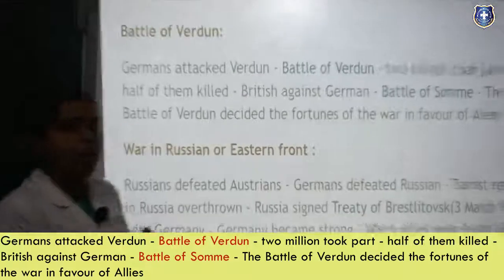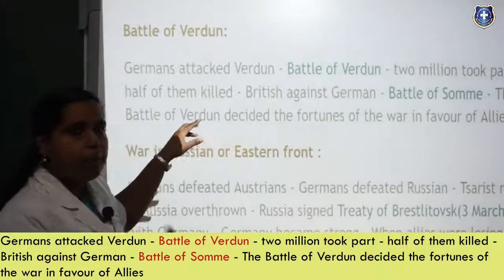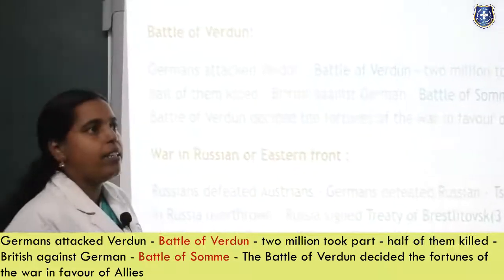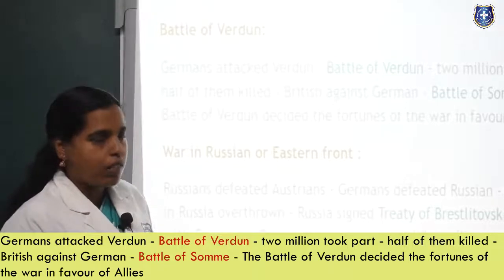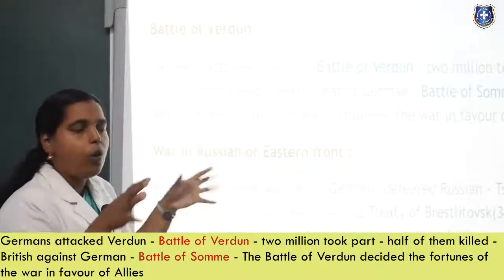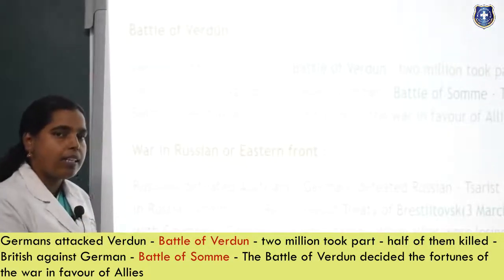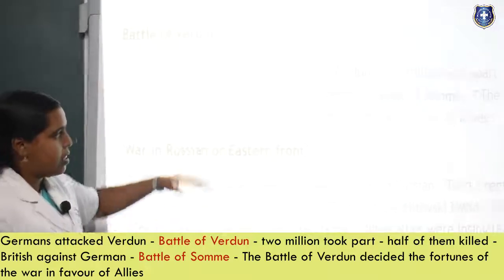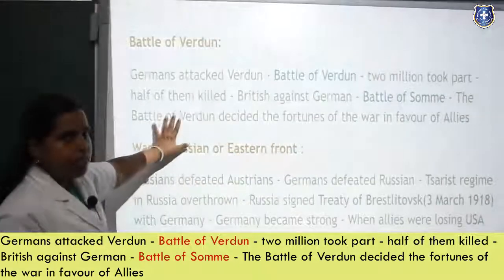Again, the Allies are becoming a little more powerful in these battles. The Allies are coming up, and there are France and the US, the superpowers in the Allies group. They are becoming powerful in one battle or another. In one battle the Central Powers succeed, in another the Allies succeed. Like that, in the Battle of Verdun and the Battle of Somme, the Allies are succeeding.